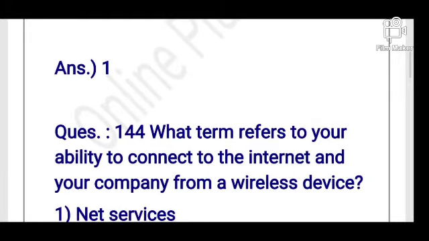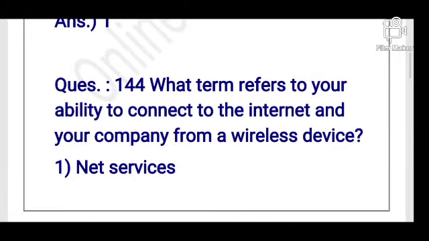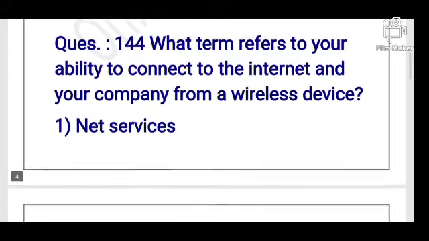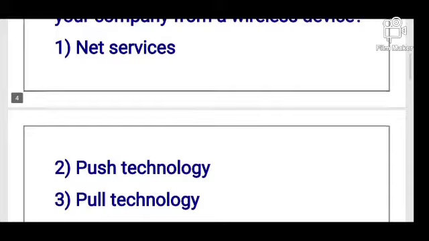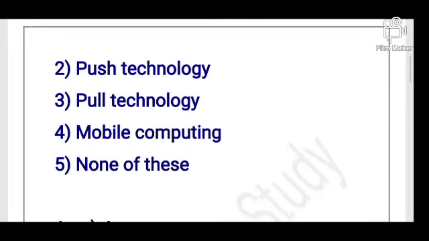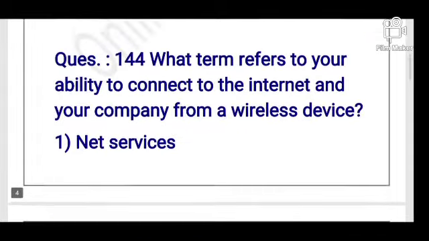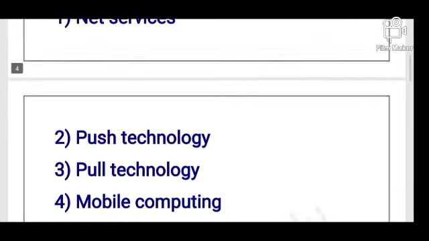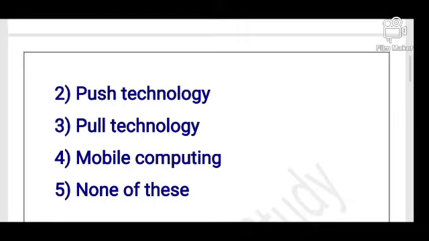So next question is: what term refers to your ability to connect to the internet and your company from a wireless device? So options are net service, push technology, pull technology, mobile computing, and none of these. So its answer is option number 4, mobile computing.